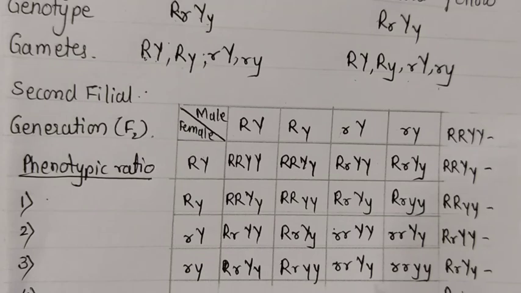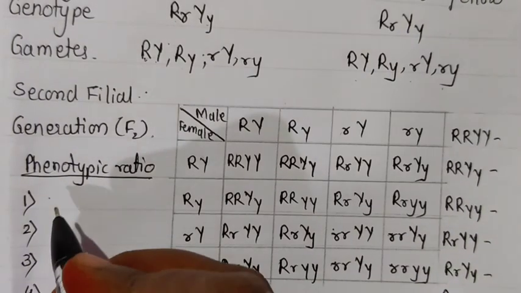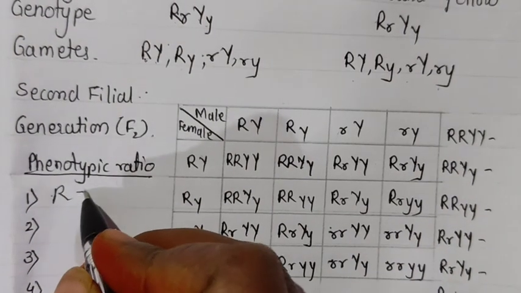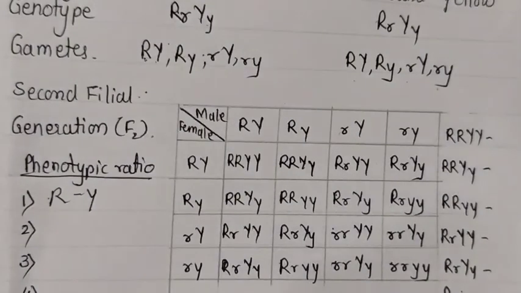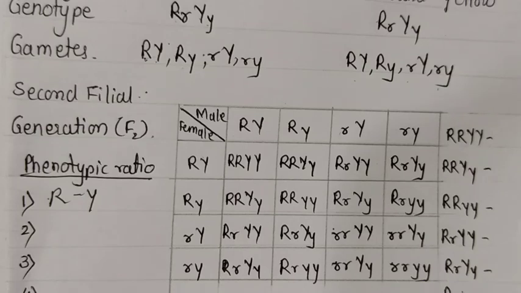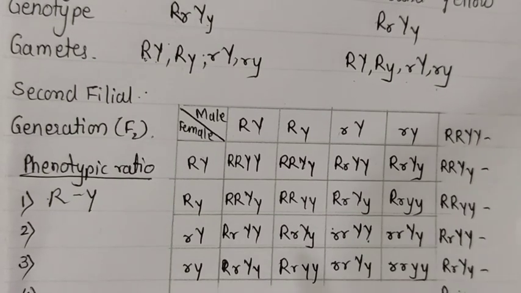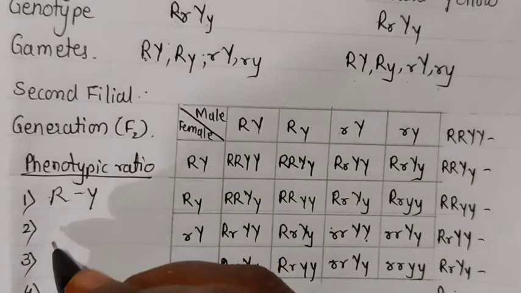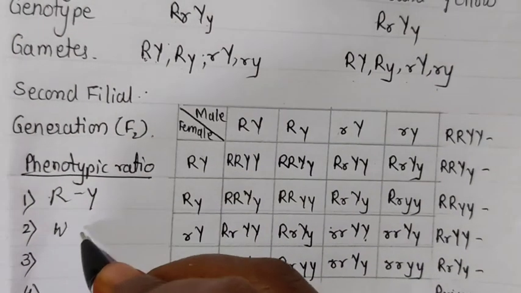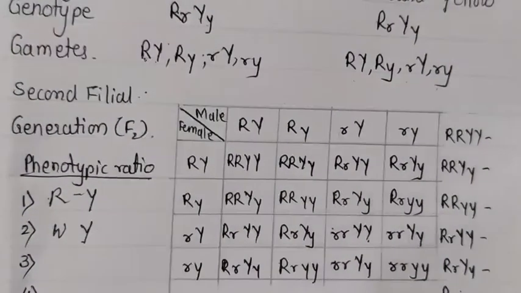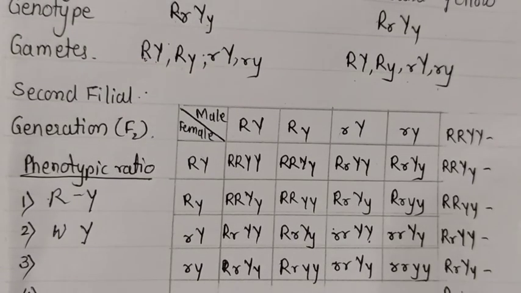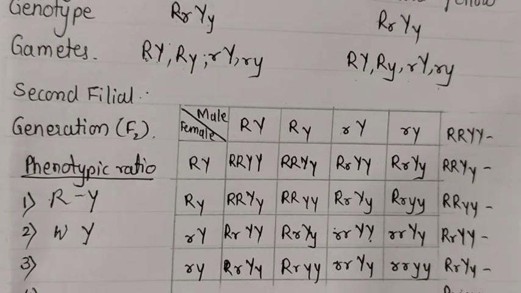that is the round and yellow. In this you will find that all of these can be round and yellow. That is one possibility here. And the other possibility can be the wrinkled and yellow, means small r and capital Y, like this. This is also one of the possibilities. So here the wrinkled and yellow we can write, that is W for wrinkled and it can be yellow also. The third possibility is that now both are yellow seeds.